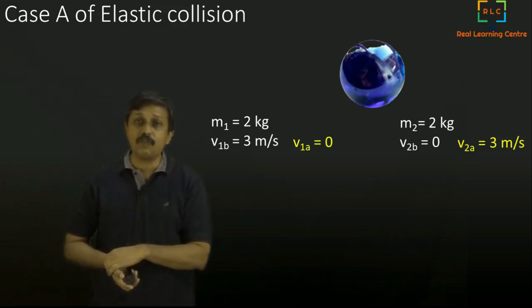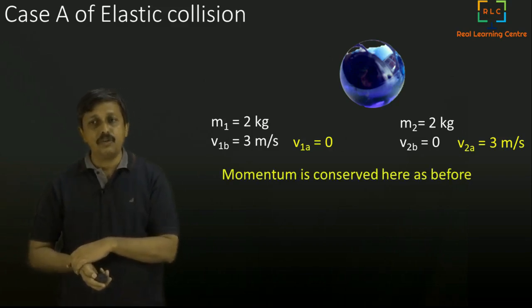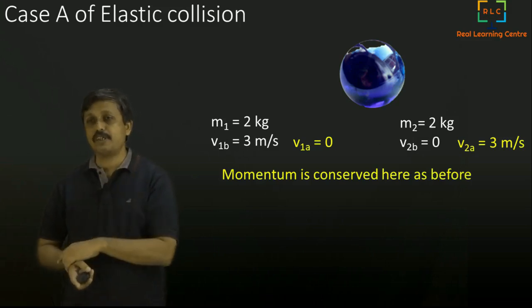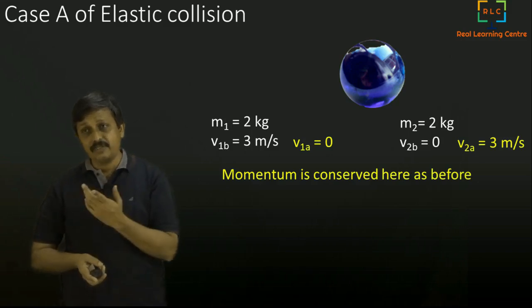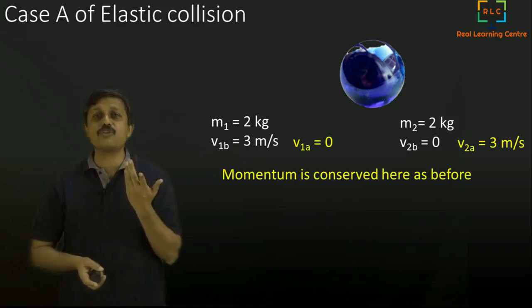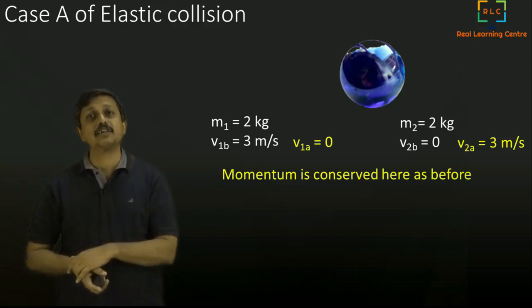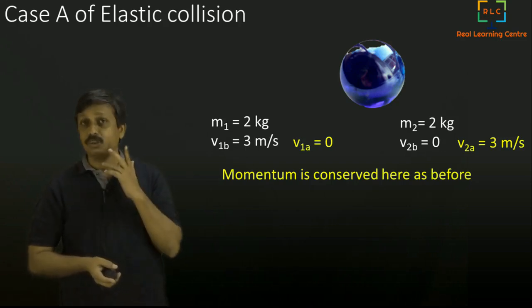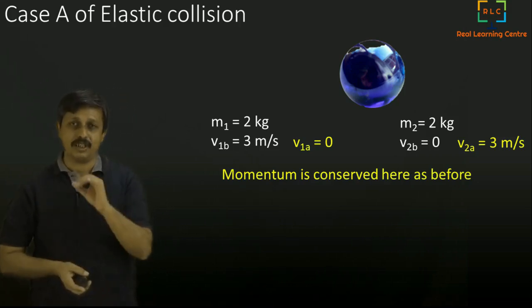Now let us see what law governs this. We can clearly see that momentum is conserved here. The law of conservation of momentum is applied here. Because you can very nicely see that the initial momentum is basically 3 into 2, 6. And even after the collision, the momentum has become 3 into 2, 6 only, because the other one has stopped. So the law of conservation of momentum has worked.